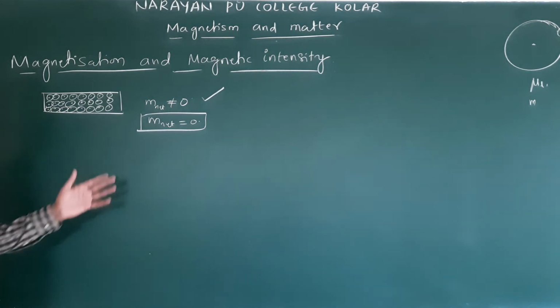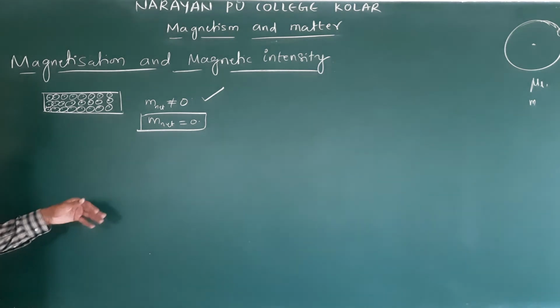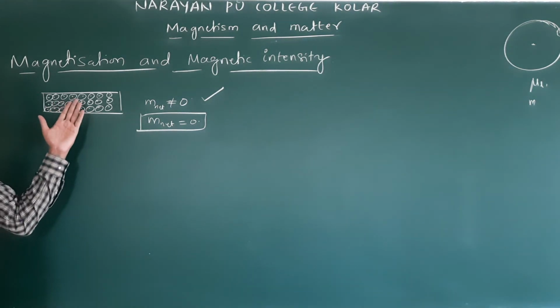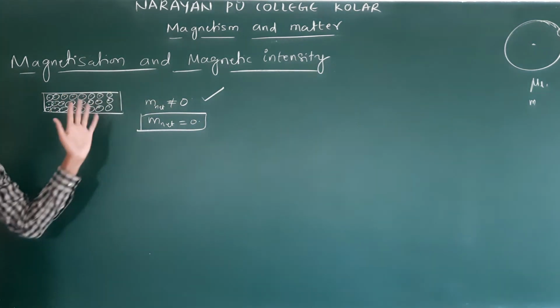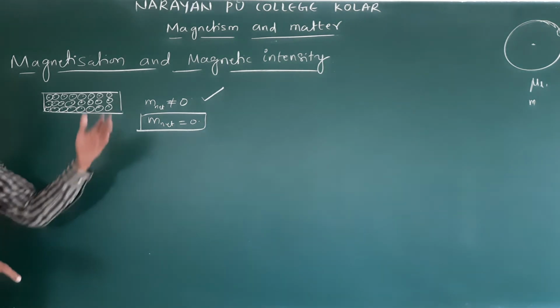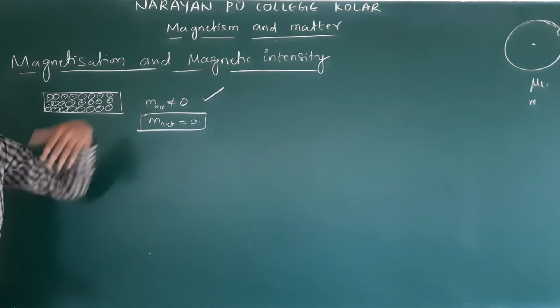So every material, any substance, according to chemistry, is a group of atoms. An atom consists of, again the same story, electrons revolving around the nucleus. According to physics, a moving charge develops a magnetic field, so it possesses a magnetic moment.